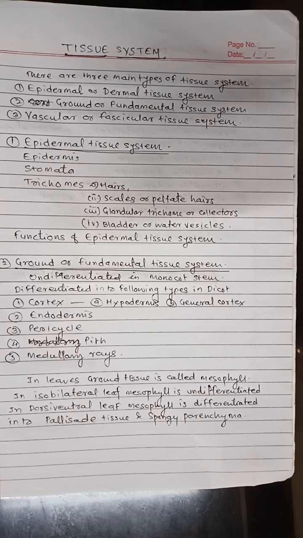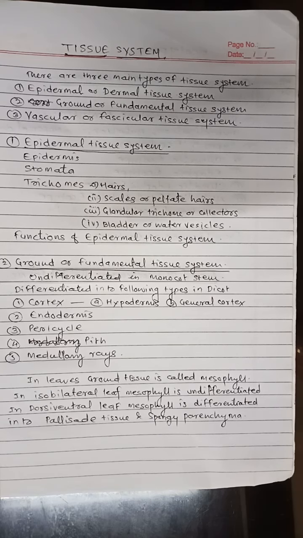The epidermis is the outermost layer of cells covering the exterior of the plant body. Its primary function is the protection of inner tissue. The cells of epidermis are rectangular or barrel shaped.